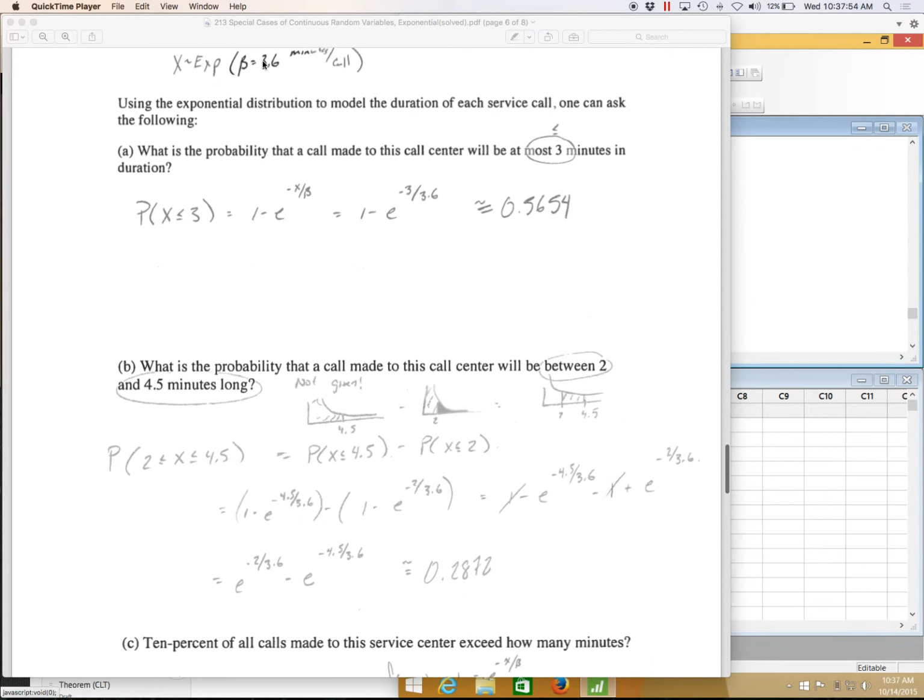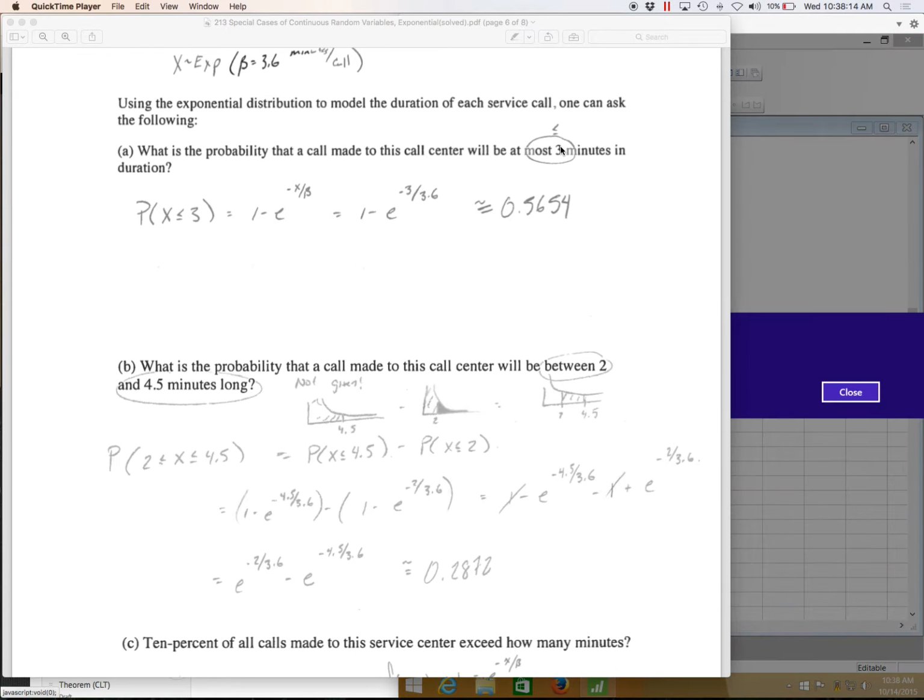The following exponential distribution was given. What's the probability that a call made will be at most 3 minutes? When you're thinking about at most 3 minutes, ask yourself, is 3 allowed? Yes. Is less than 3 minutes allowed? Yes. What about more than 3 minutes? Is 4 minutes allowed? No. So at most really means less than or equal to 3 minutes. What I'm looking for is the probability that a call will last less than or equal to 3 minutes.